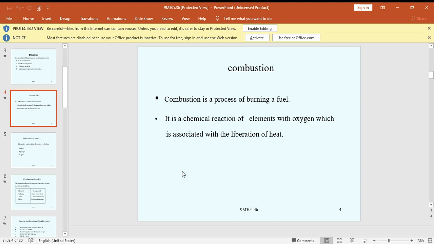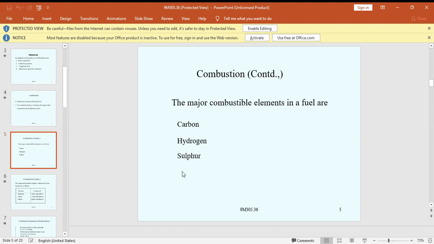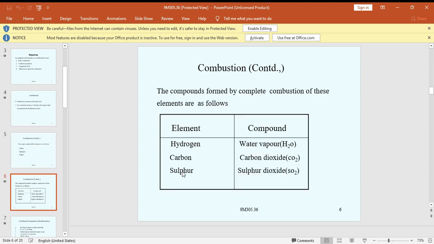This thermal energy can be converted into mechanical energy in many systems, for example steam power plant, IC engine, and gas turbine. In combustion, combustible elements react with oxygen to liberate heat. The major combustible elements are carbon, hydrogen, and sulfur. The compounds formed are water vapor from hydrogen, carbon dioxide, and sulfur dioxide.